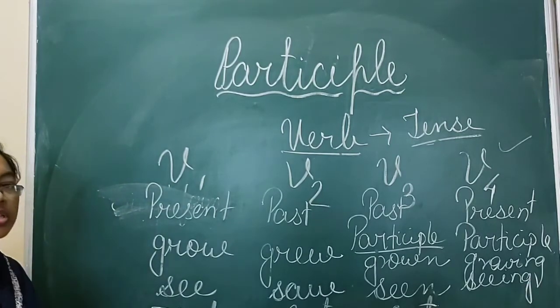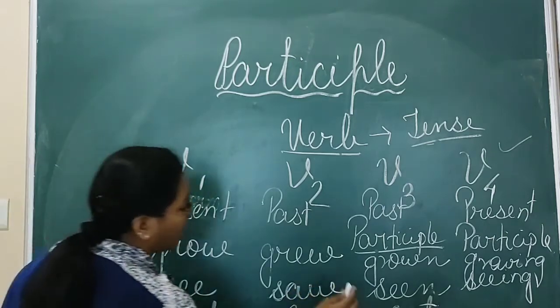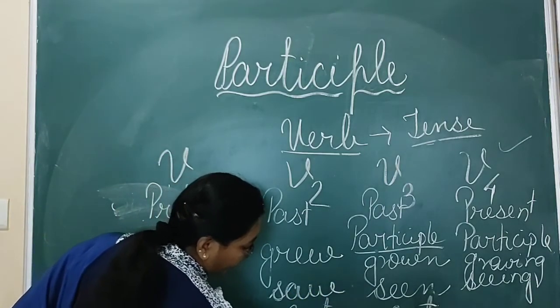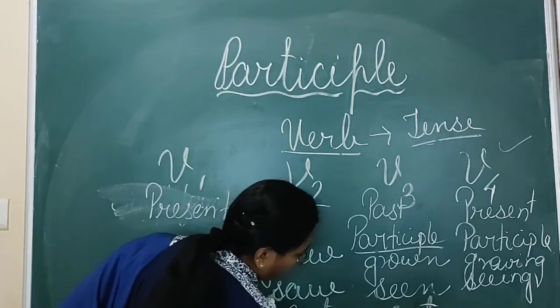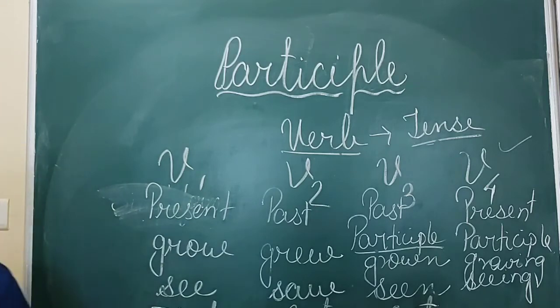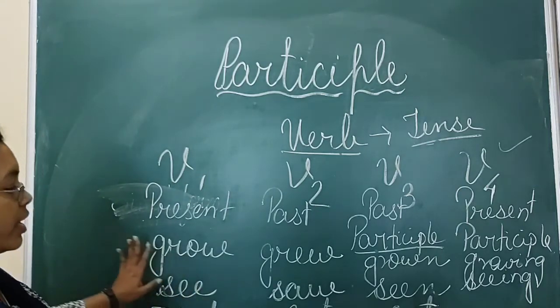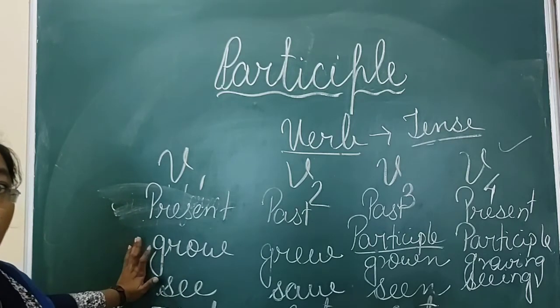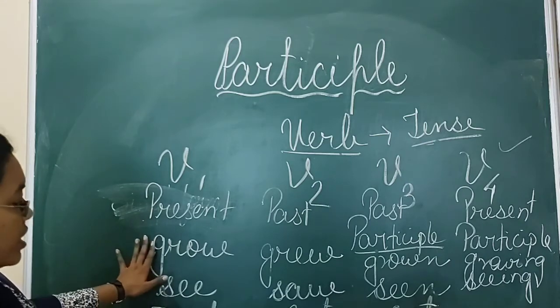Okay, if I am using the word buy, the past will be bought, and the past participle will also be bought. Past and past participle both will be bought. So here you can see three different irregular verbs, how they are changing.